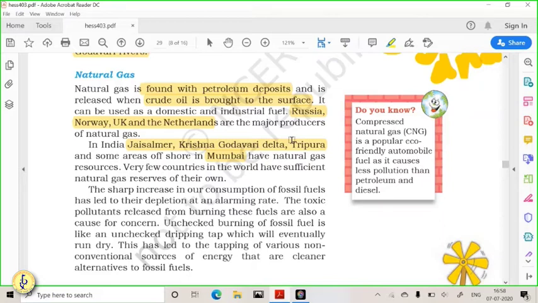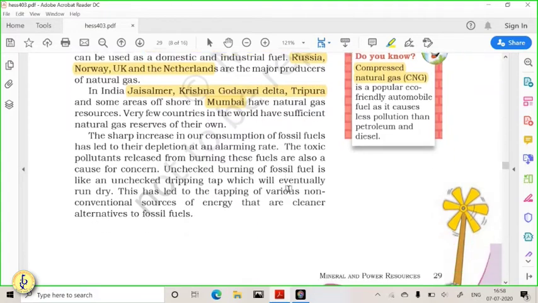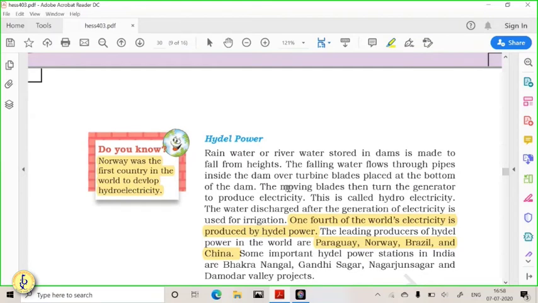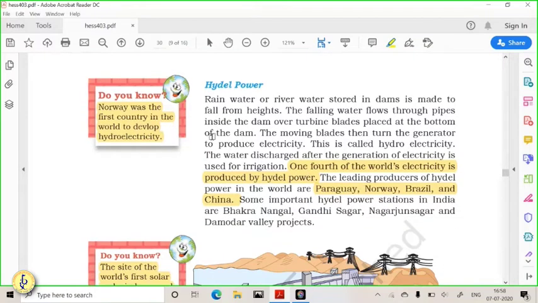In India also, we have Jaisalmer, Krishna Godavari Basin, Bombay High, and in the Northeast, in Tripura, we have huge deposits of natural gas. There is one more type of gas called CNG, compressed natural gas. When natural gas is compressed, it can be used in a vehicle as a fuel. It is also a much cleaner source of fuel compared to petroleum. So that's why nowadays Delhi and so many cities are running their vehicles on natural gas.